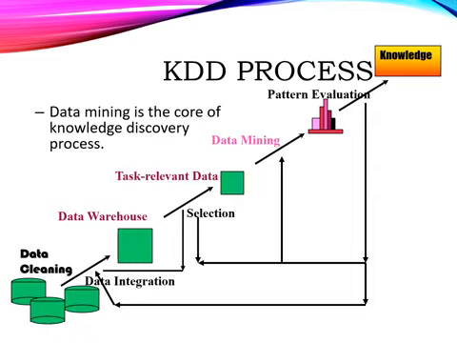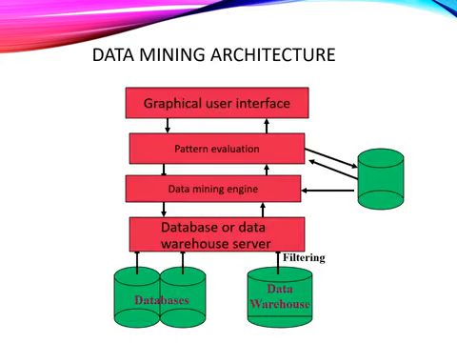The data cleaning and integration are connected to the data warehouse. The task-relevant data is used for pattern evaluation. The final stage is the knowledge discovery database system. In the data mining architecture, the database and the data warehouse are connected to the graphical user interface, that is called GUI. Two-way processing goes to the database or data warehouse server. The data mining engine and the pattern evaluation are part of the data mining architecture.